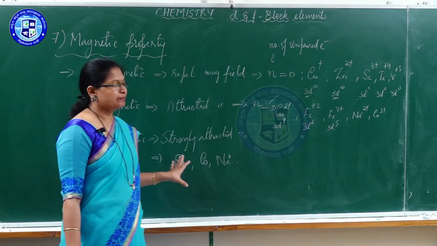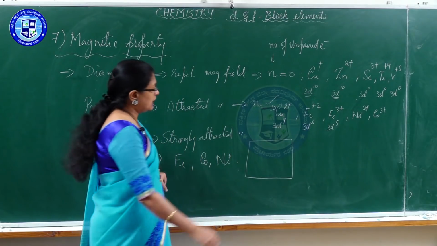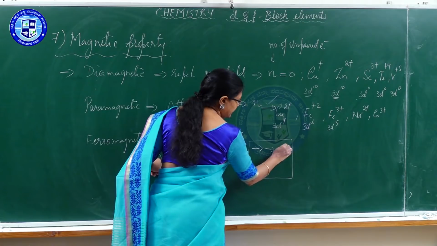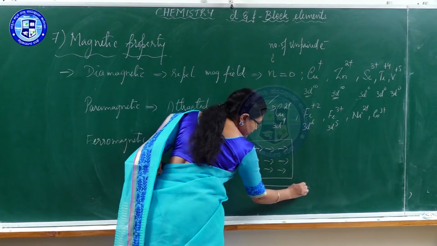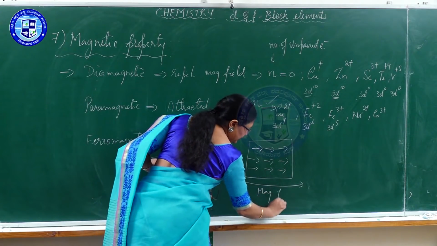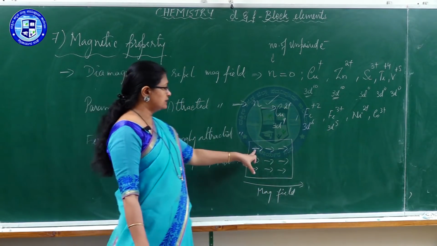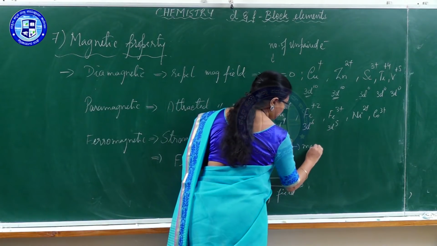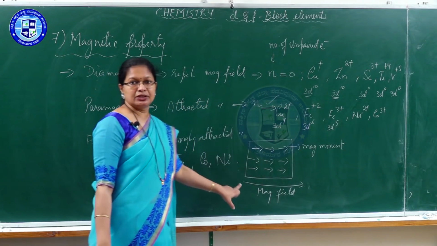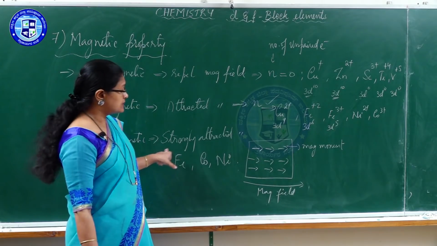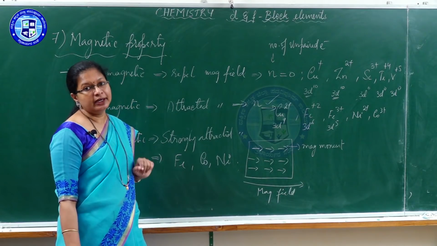These are permanent magnets because if you consider the magnetic moments of these elements, they will be aligned in the same direction. If this is the magnetic field by which the elements or ions get attracted, and these are the magnetic moments, they are aligned in the same direction in ferromagnetic substance. This causes the substance to get strongly attracted by the magnetic field. The examples are iron, cobalt and nickel.